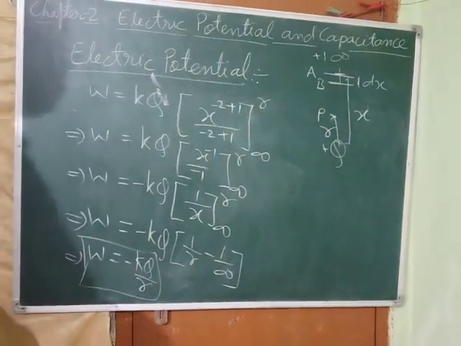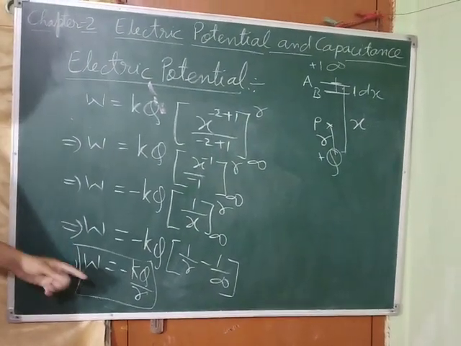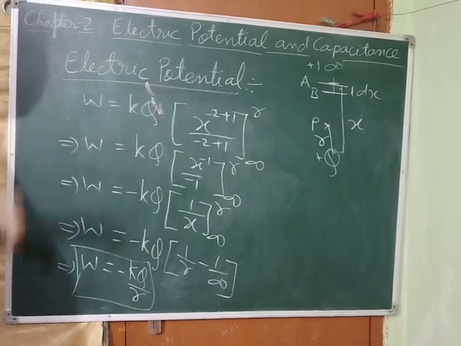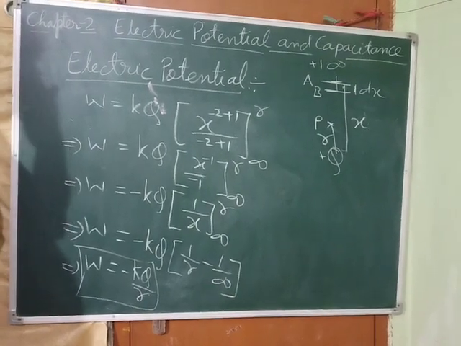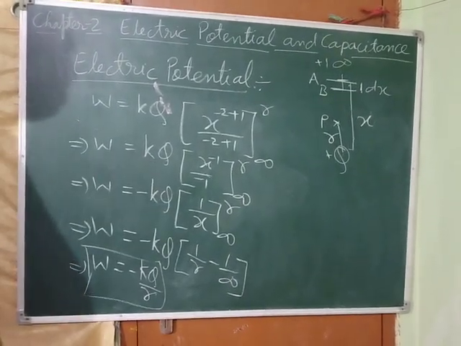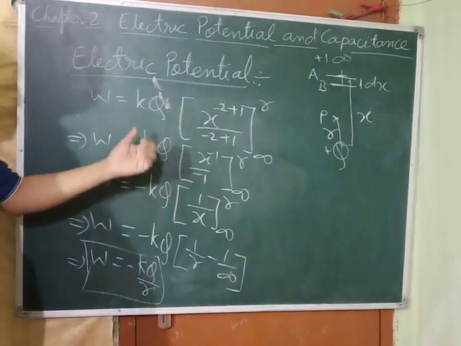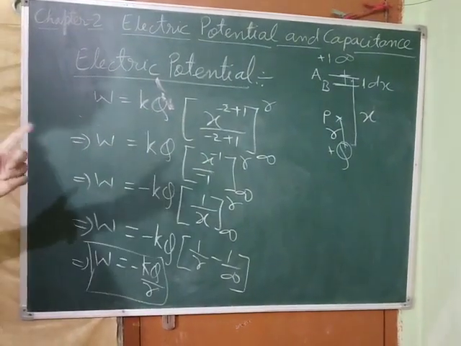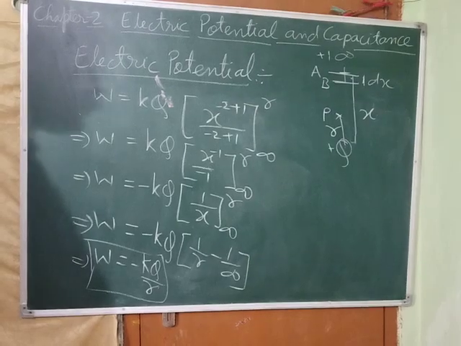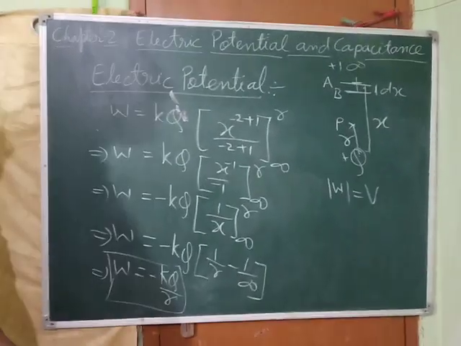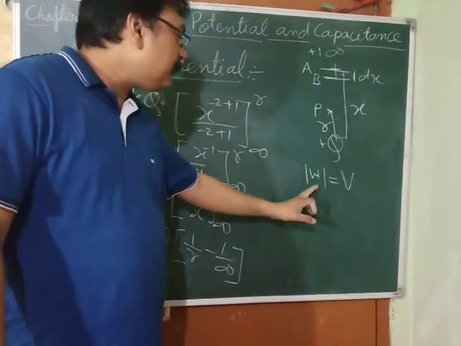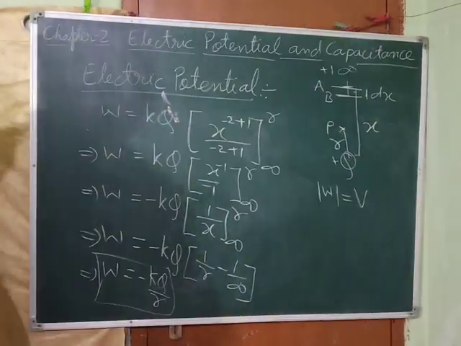What I told you, only the value of work is taken. Actually the expression for force we have taken is KQ into 1 by r square. So according to definition, magnitude of work is equal to potential.